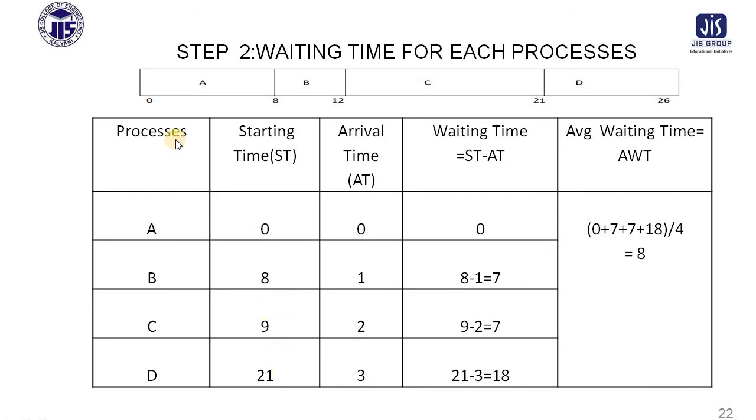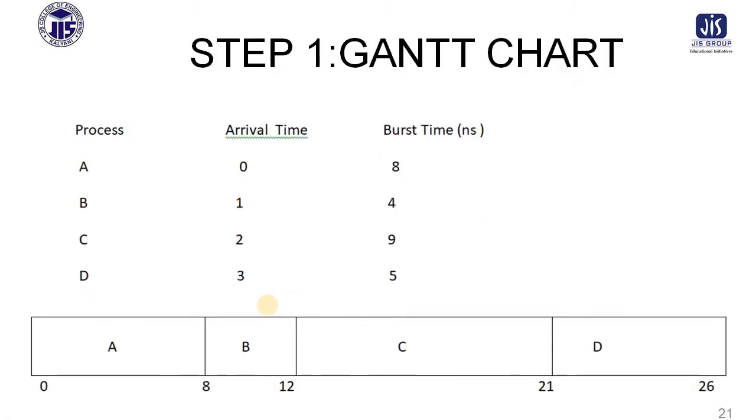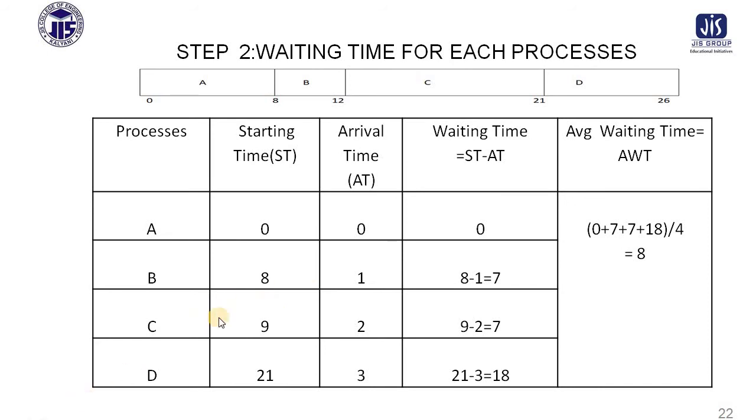So process A's starting time is 0. Process B's starting time is 8. Process C's starting time will be, sorry, there is some mistake here again, so process C's starting time will be 12. Process D's starting time will be 21. Okay, so arrival time is also given. So 0, 7, this will be 12 minus 2, that is this will be 10, and this number will also be changed over here.